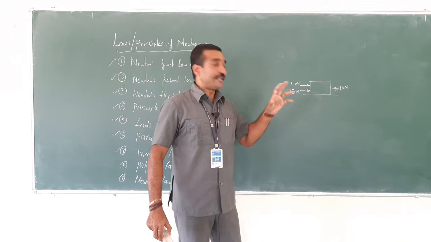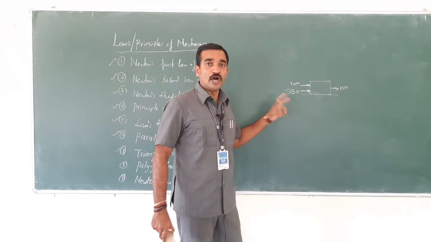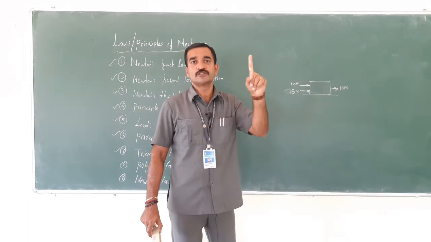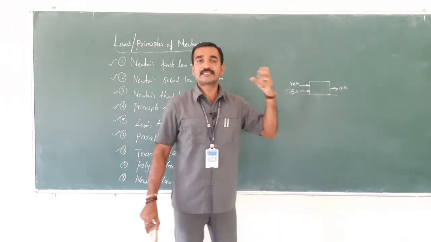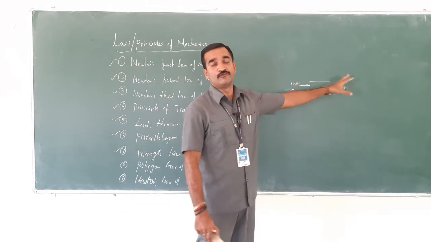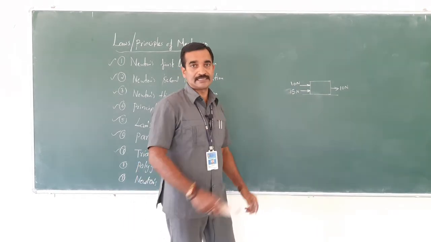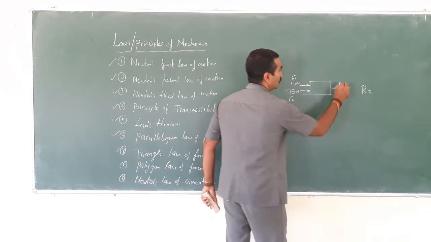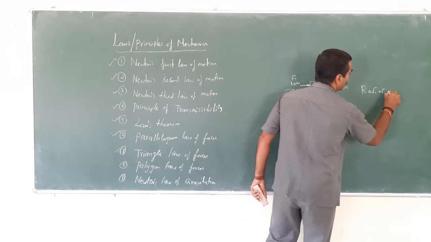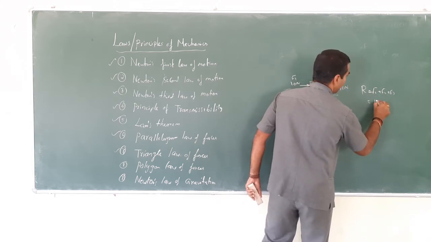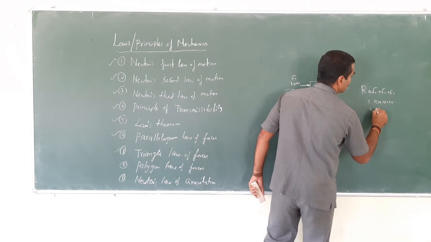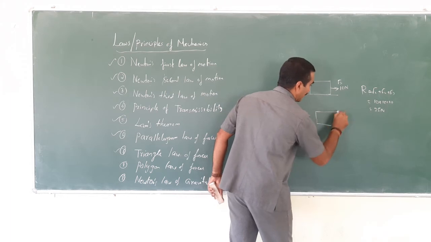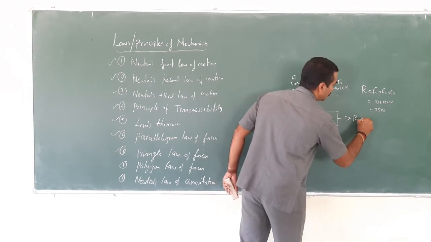If a number of forces are acting on a particle, here three forces are acting, and are replaced by a single force which could produce the same effect as produced by the given forces, then that single force is called the resultant. So R can be written as, if you take this as F1, this as F2 and this as F3, F1 plus F2 plus F3, which could be 10 plus 15 plus 10, equal to 35 Newton. So this can be represented in this manner, R equal to 35 Newton.